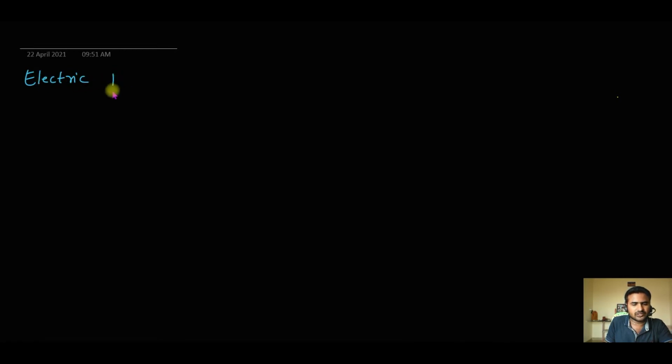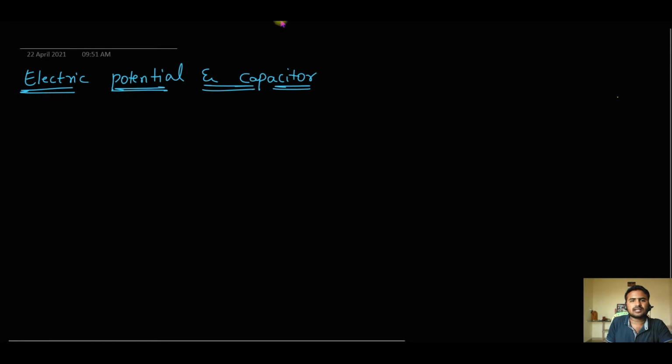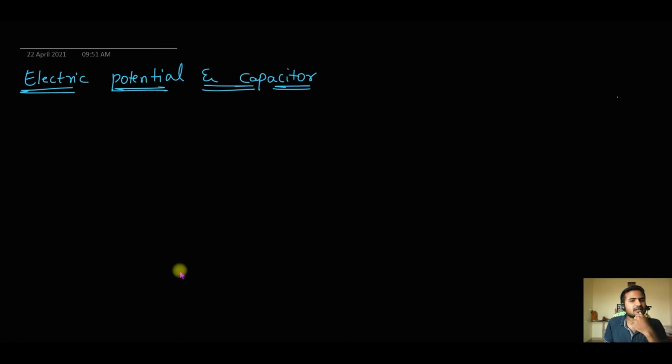The first video of our second chapter, which is electric potential and capacitor. All right, so now let us first understand what is electric potential. How do we define an electric potential? If you remember, in the previous chapter we discussed electric field. And what is electric field? At a point, the force experienced by a unit positive charge is nothing but the electric field at that point. So similarly, we define something called electric potential. Let us see what that is.